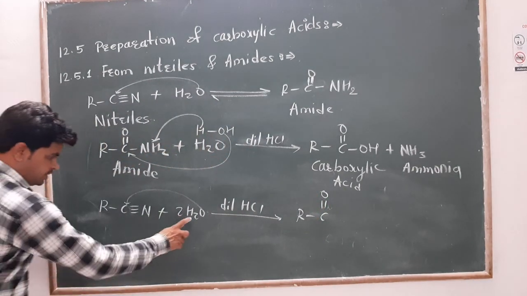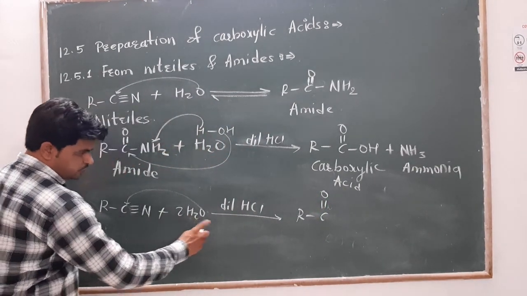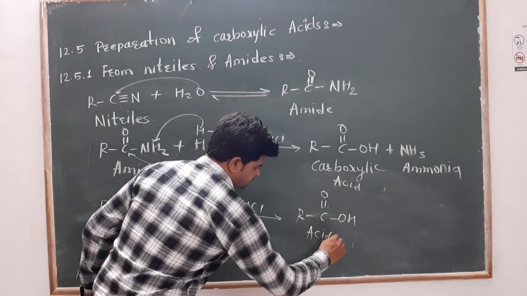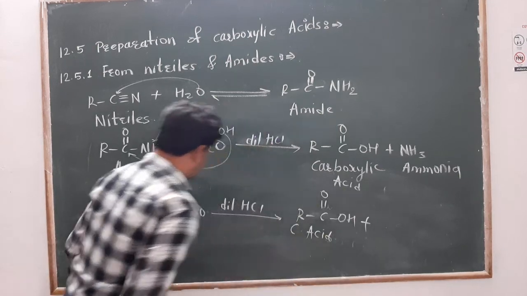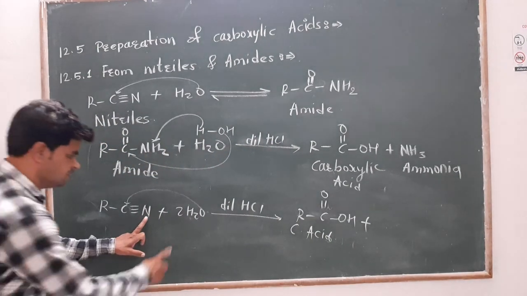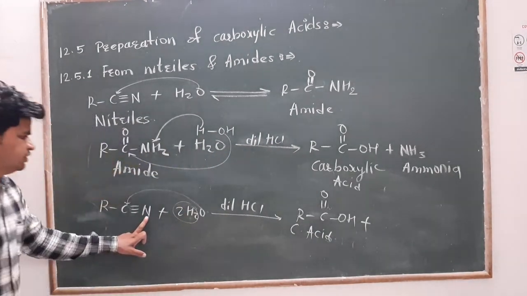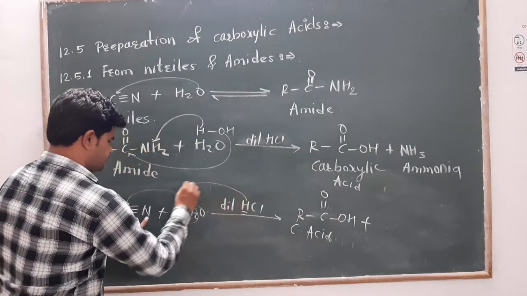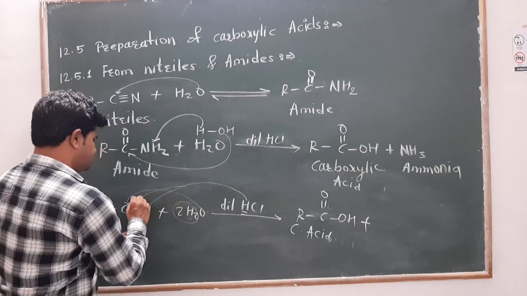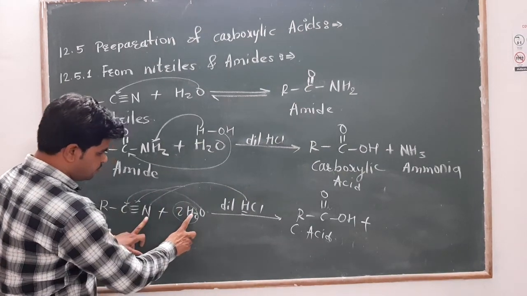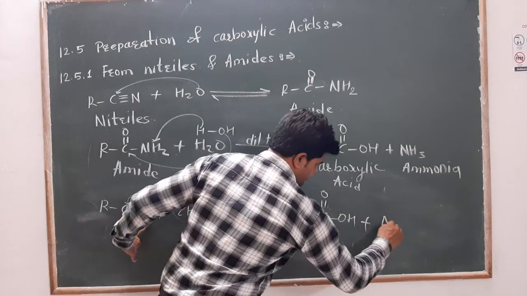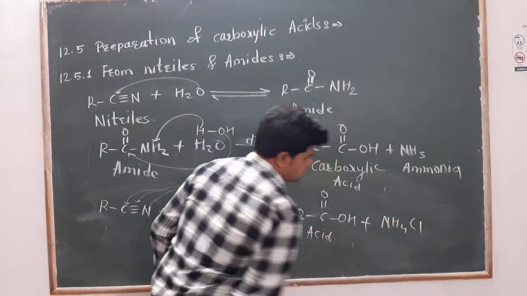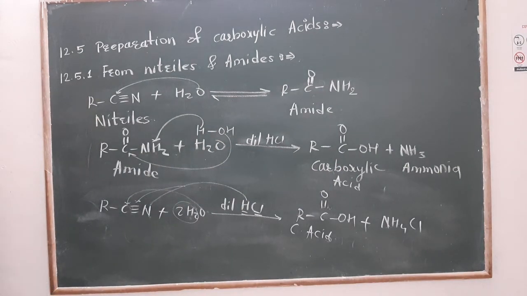One OH group from the 2 times H2O will attack on carbon, giving carboxylic acid, plus nitrogen. These 4 hydrogens, this hydrogen will come from HCl on the carbonyl carbon. So the 4 hydrogens and 1 nitrogen will form NH4, and the remaining Cl gives ammonium chloride. This is the byproduct.